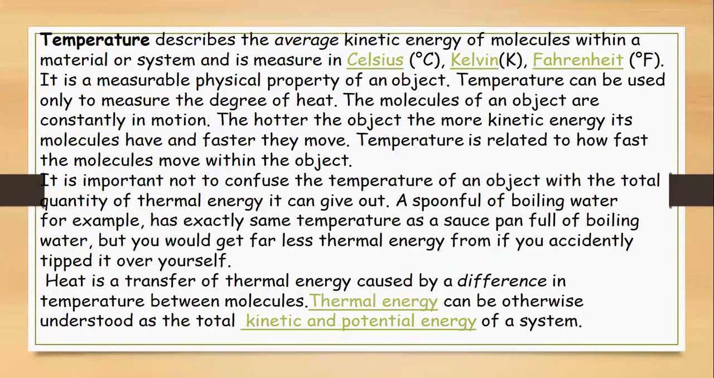Next is temperature. I already told you that temperature describes the average kinetic energy of molecules in a material or a system. It is measured in three scales: Celsius, Kelvin, and Fahrenheit, and it is a measurable physical property of an object. Actually, the temperature is a measure of degree of hotness and coldness of an object.